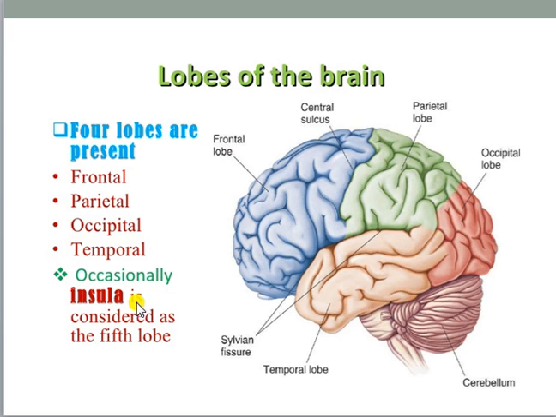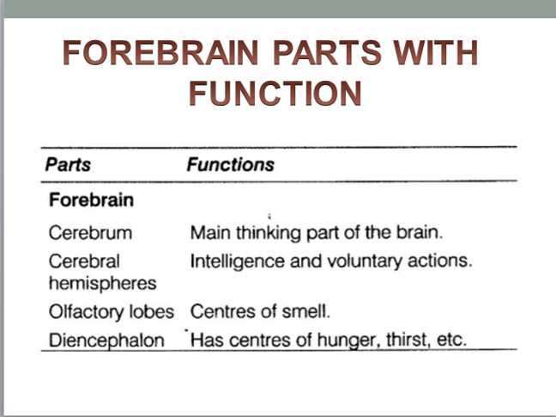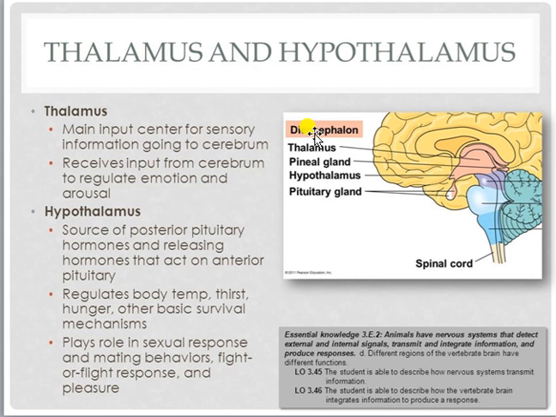So these are the lobes present within the cerebrum. Occasionally there is one more lobe present, known as the insula, which can be considered a fifth lobe. But commonly we do not incorporate this insula within the number of lobes. We say four types of lobes: frontal, parietal, temporal, and occipital. So this is the figure you can see here, and in the previous slide I discussed the diencephalon elaborately.